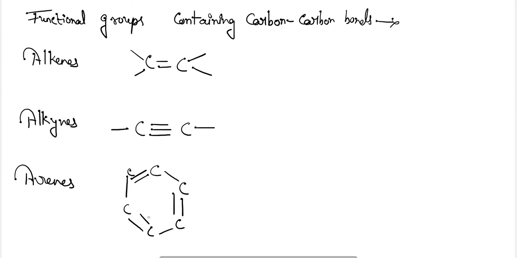So they will be termed as arenes. So these are some of the functional groups which are present due to carbon-carbon multiple bonds. Sorry, I have missed this thing. So it will be multiple bond also.